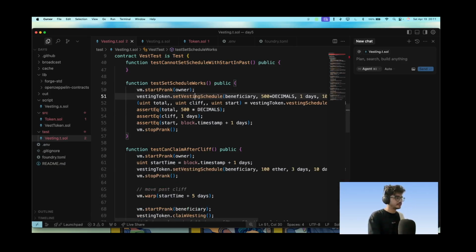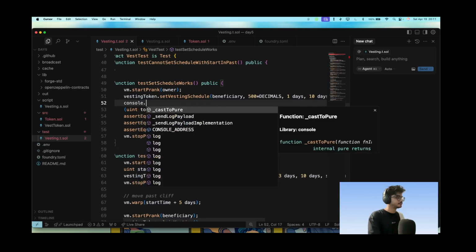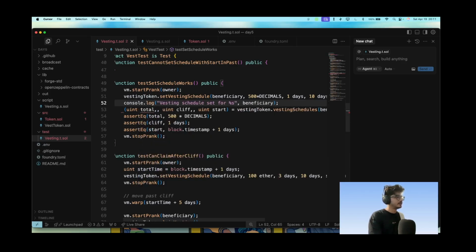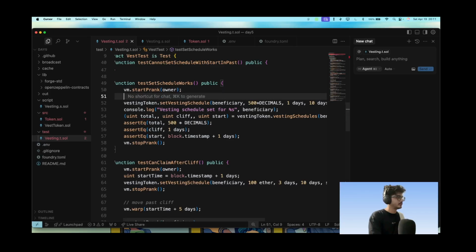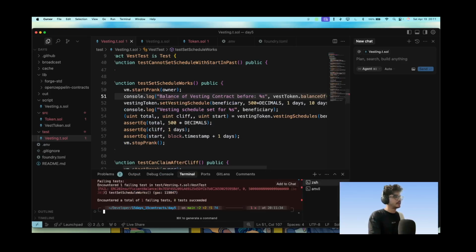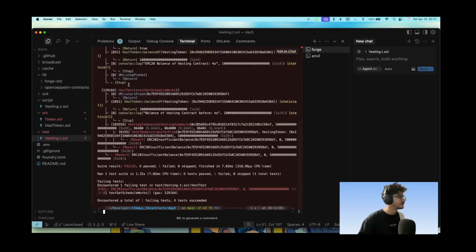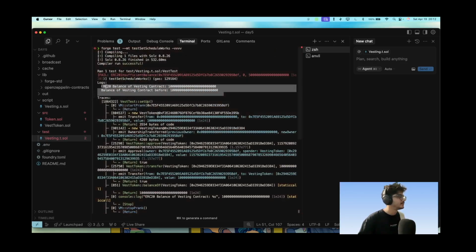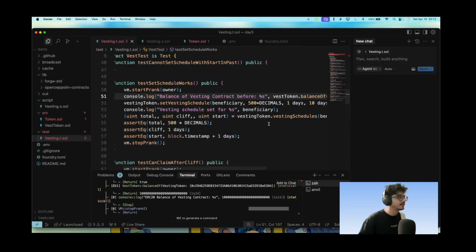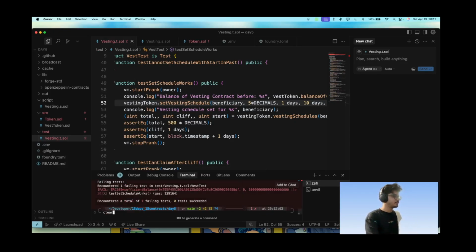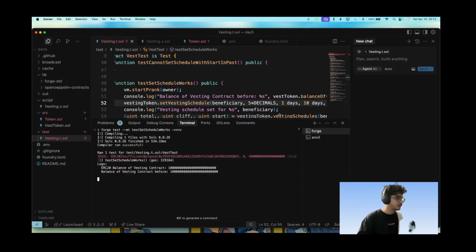So let's go here and let's go here. Let's add logs here. Vesting schedule set for beneficiary. Console.log balance. Okay, let's read the balances here now. Let's open this up. Live debugging is so much fun. Let's read the contracts. So it has this much amount of money, right? And we are trying 500 into decimals. That's not what we need. We need only 5 into decimals. Let's go for that. We are actually allowing more than we need.